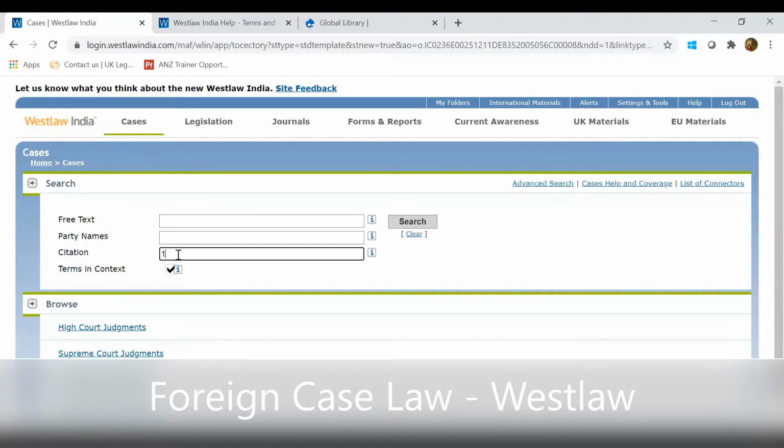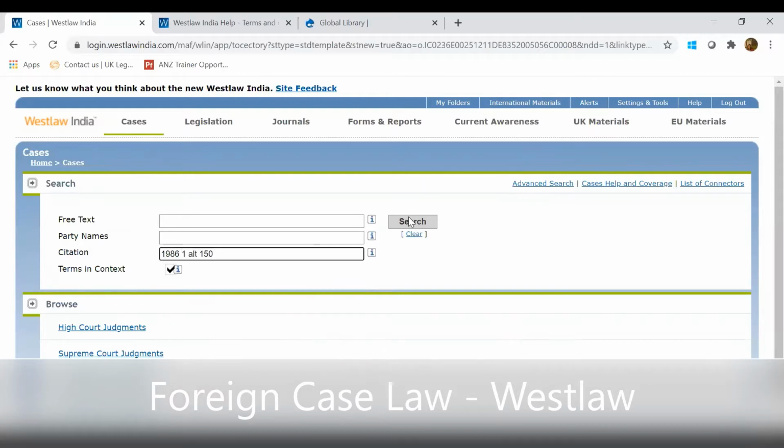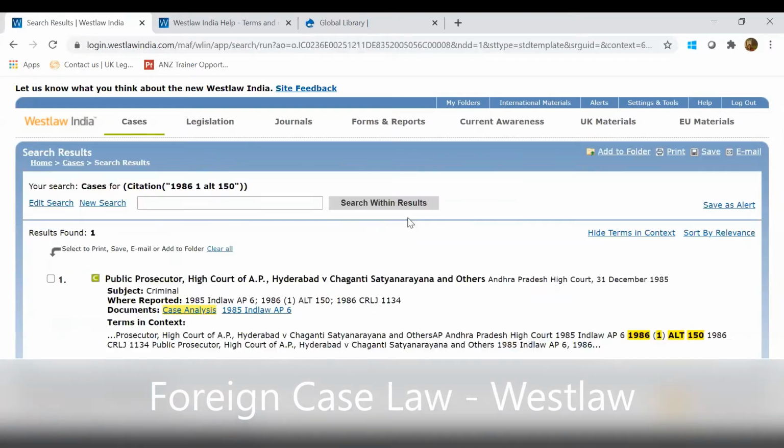So for example, if I know the citation, I can start typing it, and I will also start getting the recommendations from the drop down list. Now, if I know I want to use this citation, I can select that and also click on search. So it will directly take me to the result. So this is the particular citation I was looking for. I can simply go to that as well.